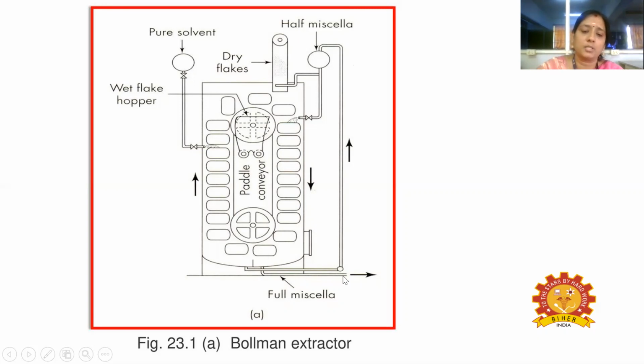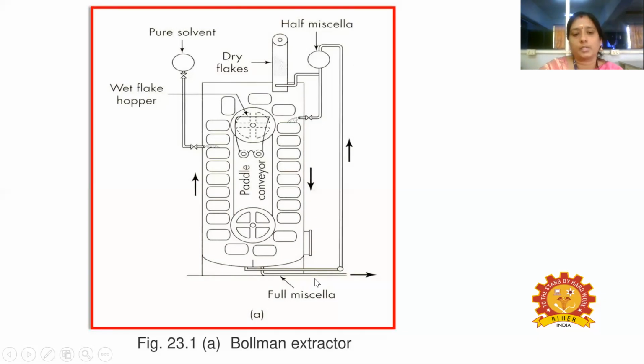Full miscella means fully extracted compounds. The extracted solute will be present in the full miscella, and the half miscella will consist of the extracted oil plus some amount of solvent. On the left hand side of the chamber, there will be a pure solvent pump. The pure solvent will be sprayed so that we can get the full miscella.